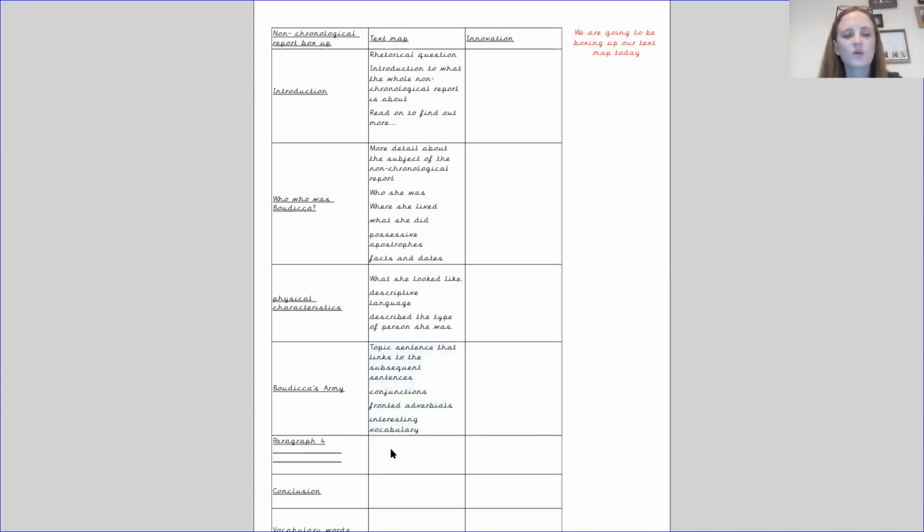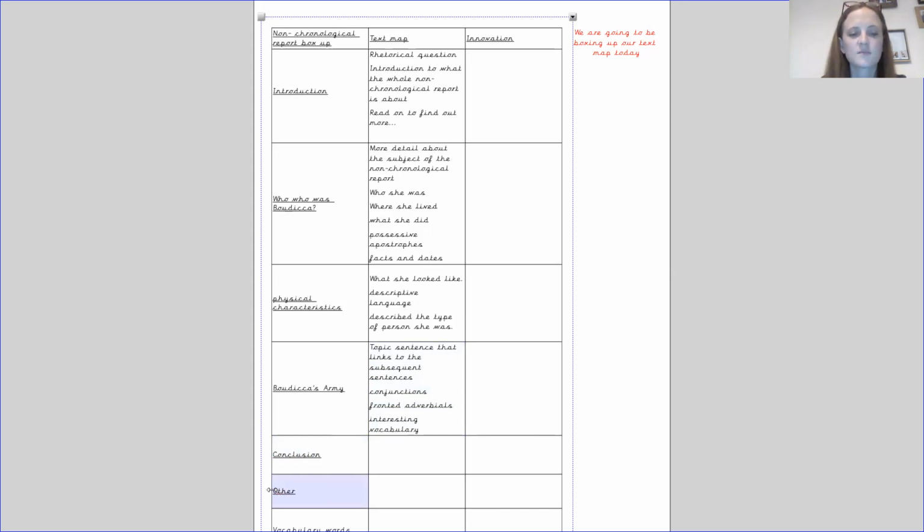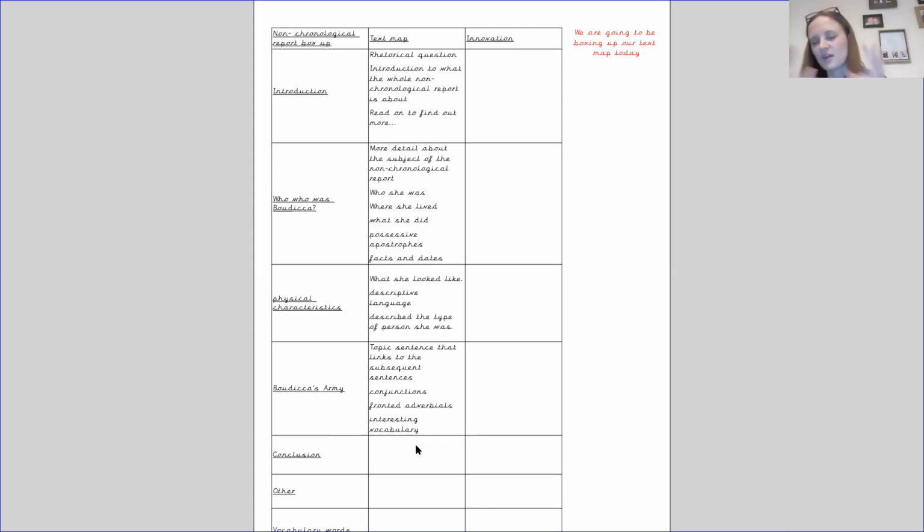Our fourth paragraph is obviously what I've actually written here. I've got a bit for a conclusion, but I'm going to put conclusion here, and then I'm going to put other here, and you'll see why I say that in a minute. Okay, so the conclusion is obviously then the final bit that we're going to say about Boudicca, and drawing in right back to the beginning where we said what makes a good leader.